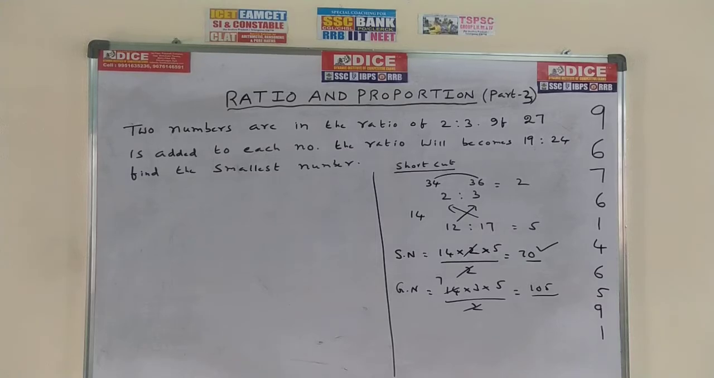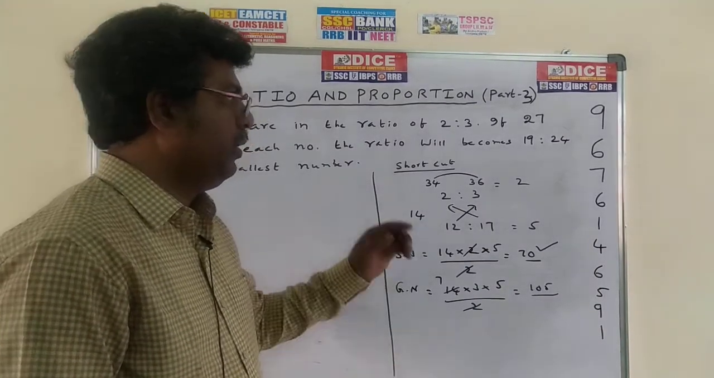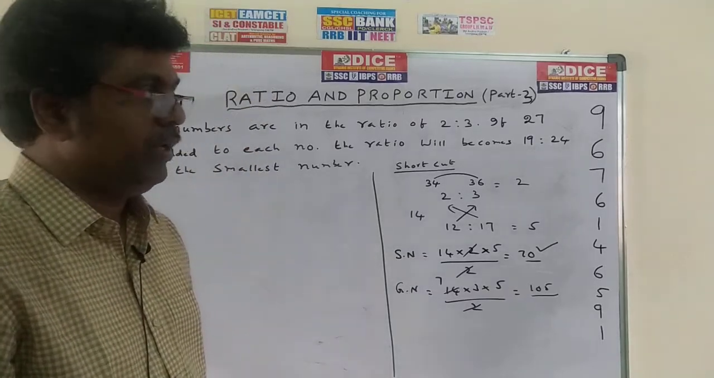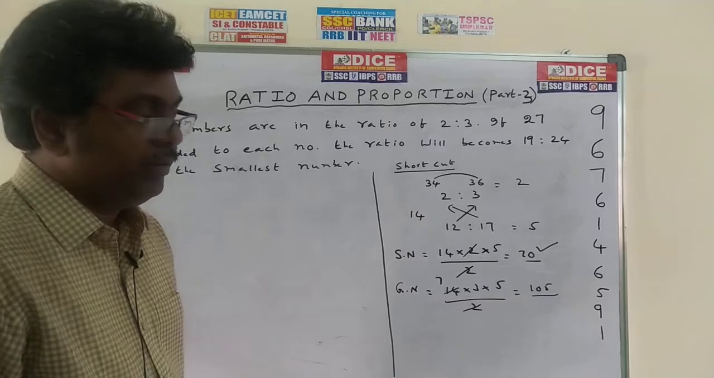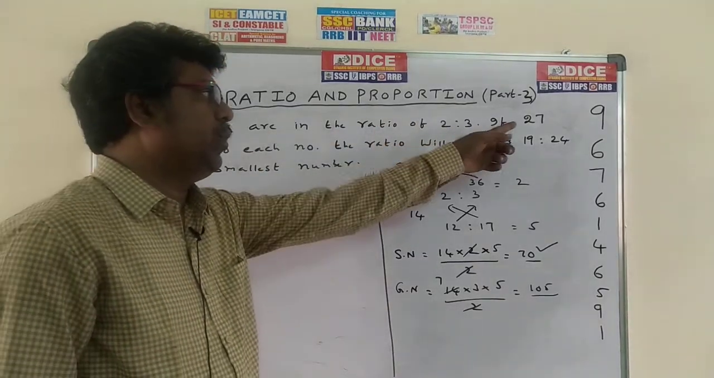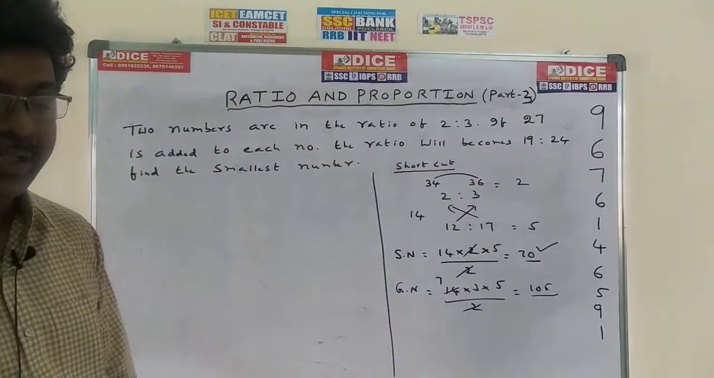Already the previous problem is there on the board. By seeing that one, try it. Take 20 seconds. Same model I have given for you. Do the problem. If not, I will tell you, don't worry. The ratio is 2:3. 27 is added. The ratio is 19:24. Find the smallest number.